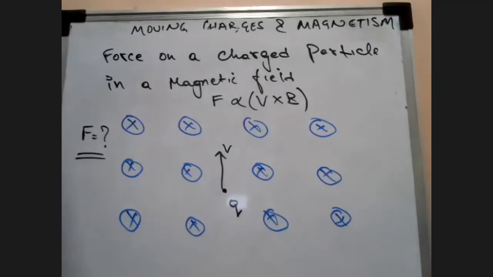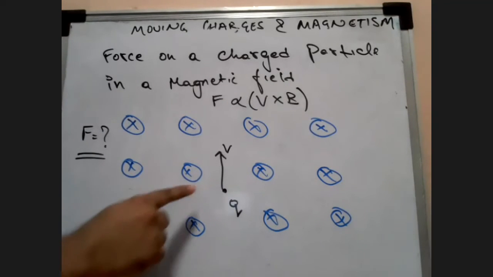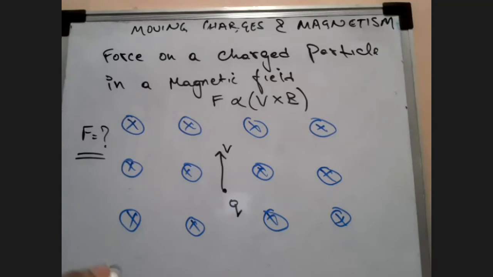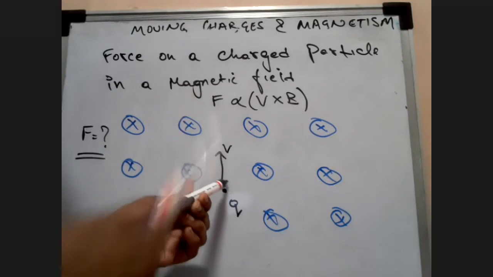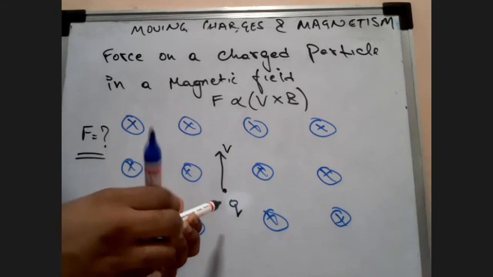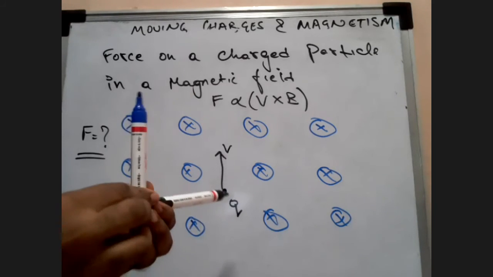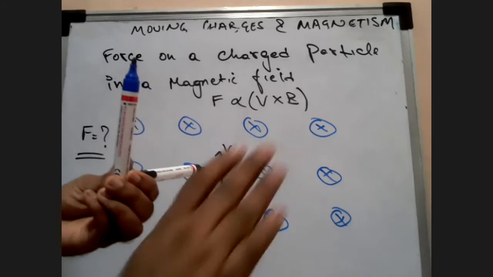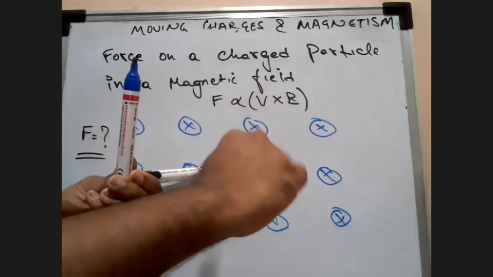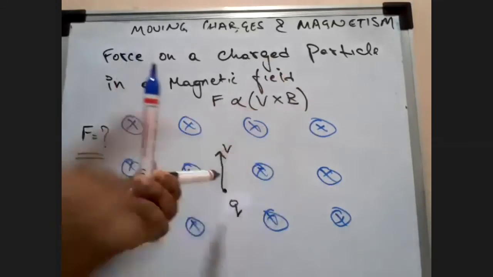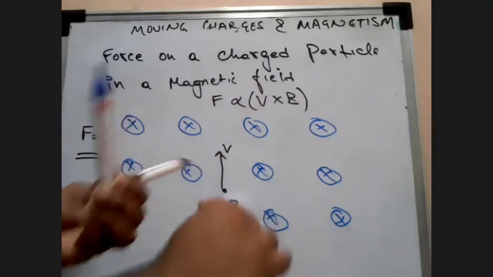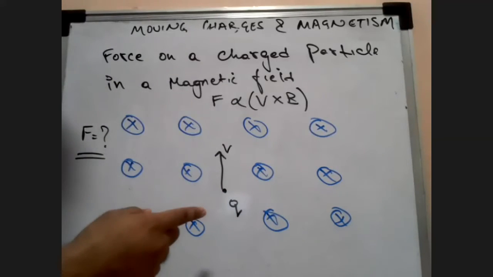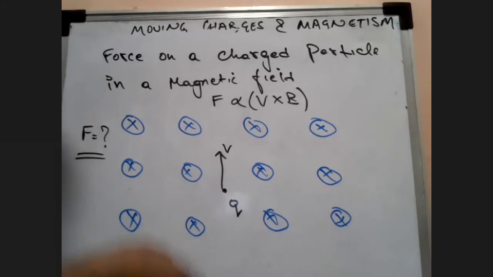In this case, you simply have to see that my magnetic field is in this direction, and my charge is in this direction. So just take your right hand and apply v cross b. From v to b, all your four fingers should curl. So if they curl, in which direction is your thumb pointing? Is it pointing towards the right, left, down, or up? Left. It's pointing towards the left.